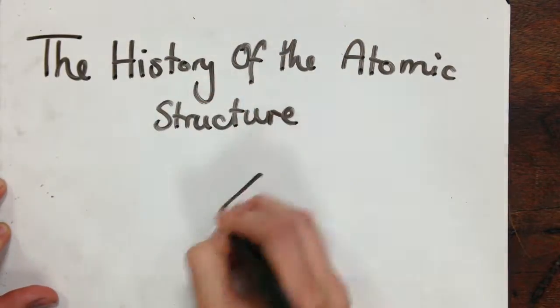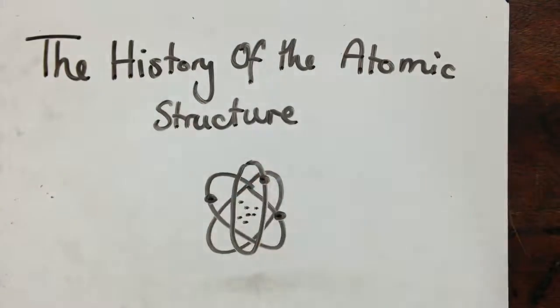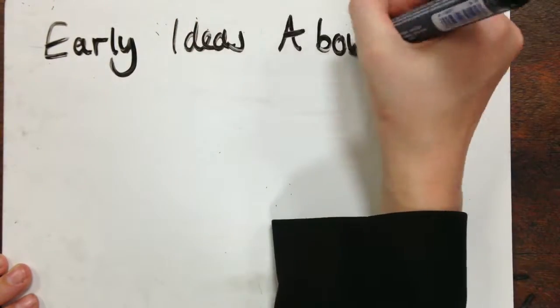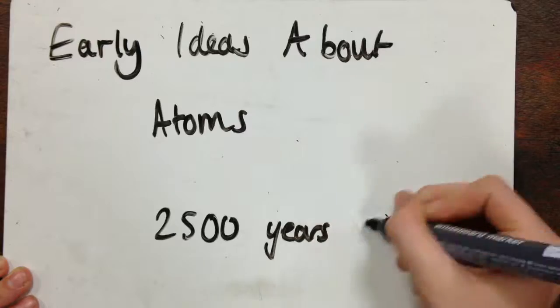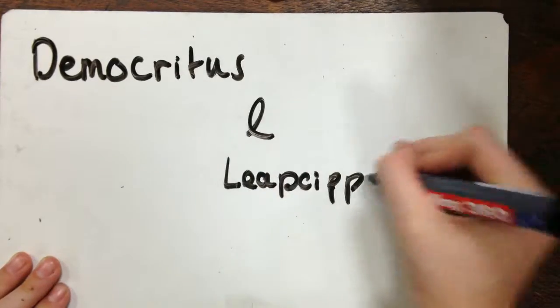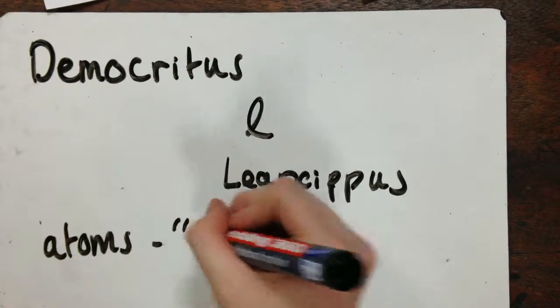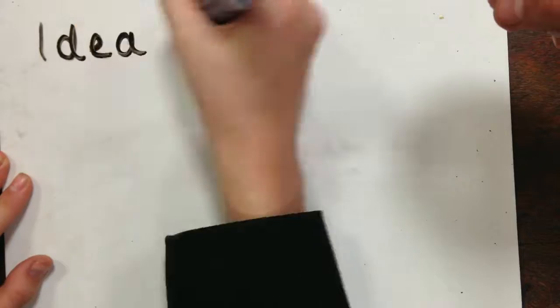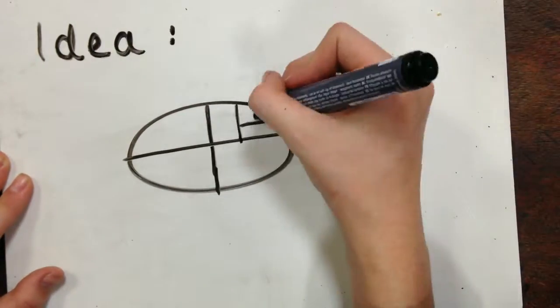The idea of an atom was generated around 2500 years ago by two scientists called Democritus and Leucippus. They took a loaf of bread and sliced it in half, then in half and so on. They discovered that they would somehow get to a point where the matter could no longer be halved, which is called an atom, meaning indivisible in Greek.